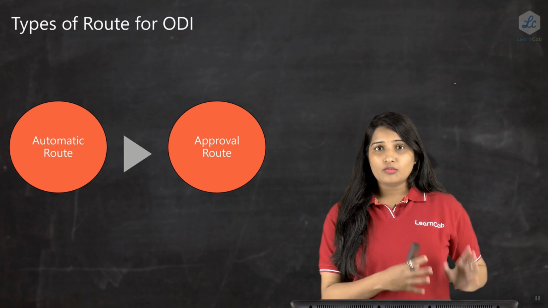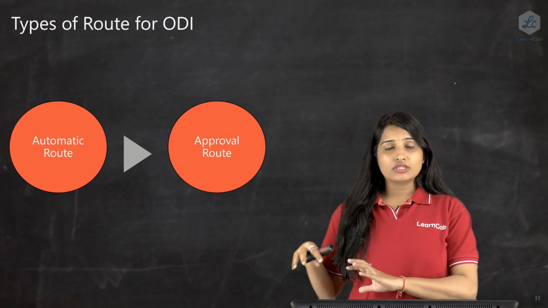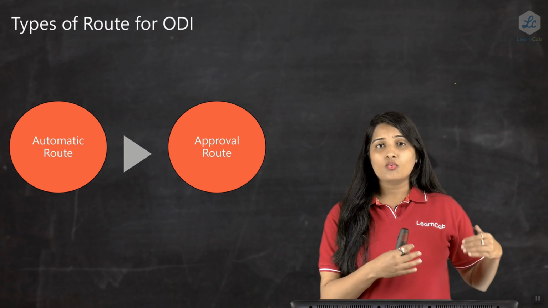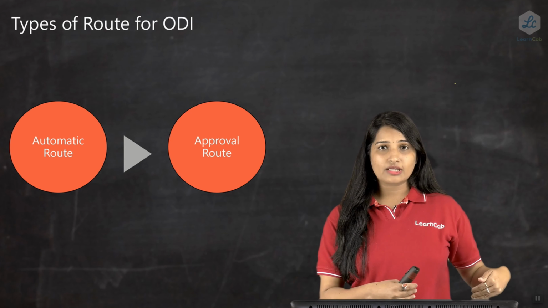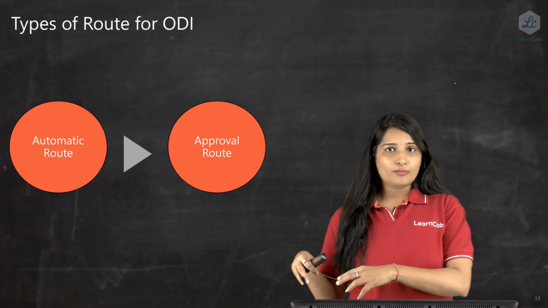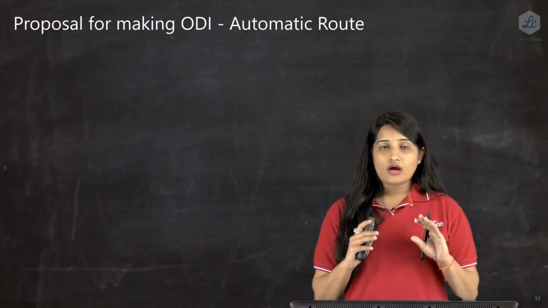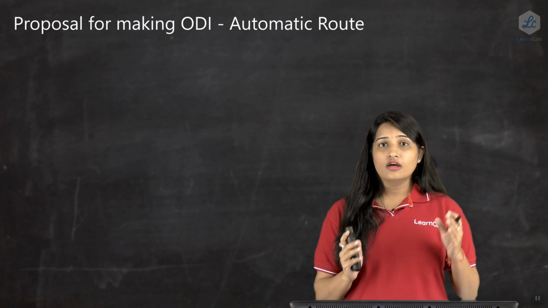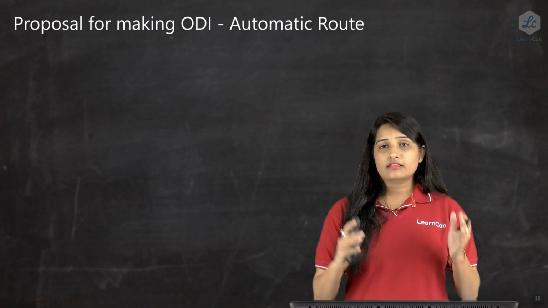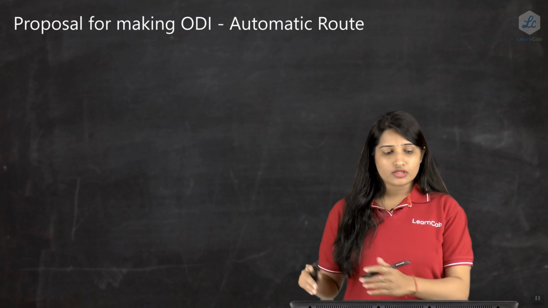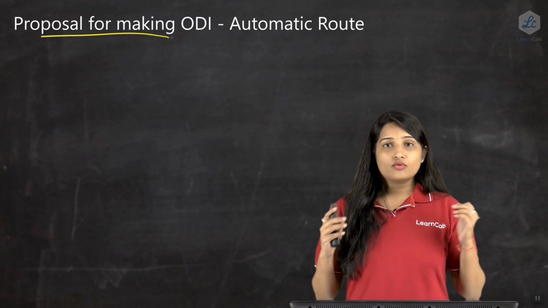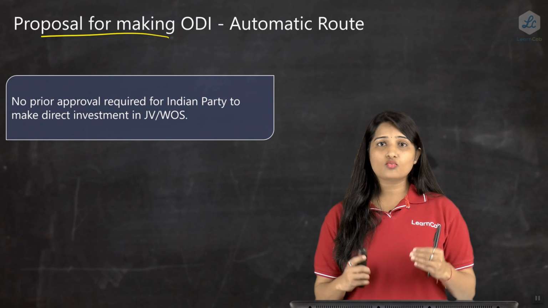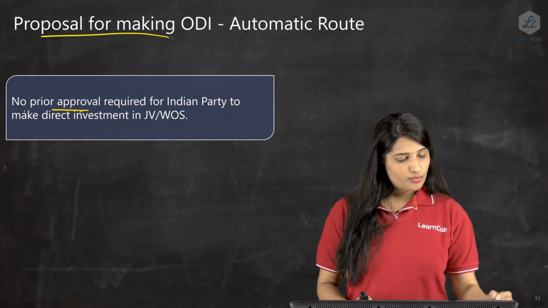Now we are going to study automatic route and approval route in a different way. First, let us see how automatic route works, what the proposals are, how it is to be made, and then about the approval route. Now let us see how to do the investment outside India by way of an automatic route. First, let us study about automatic and then we will come back to the approval route. So the proposal for making an ODI under automatic route. Under automatic route, what happens? There is no approval required.